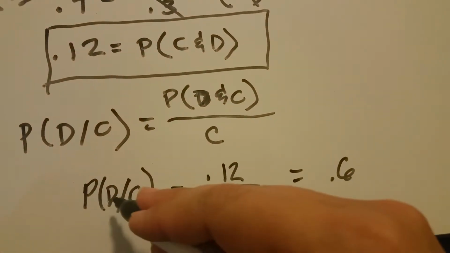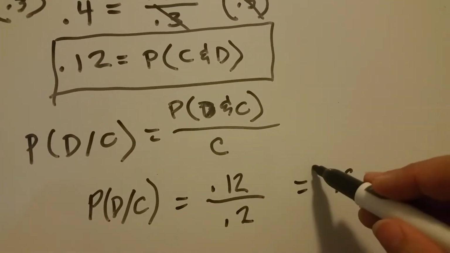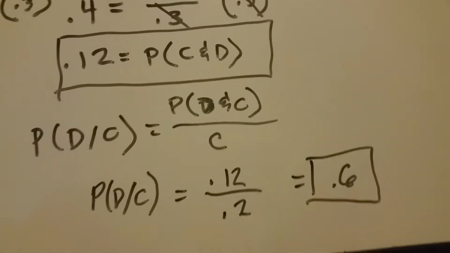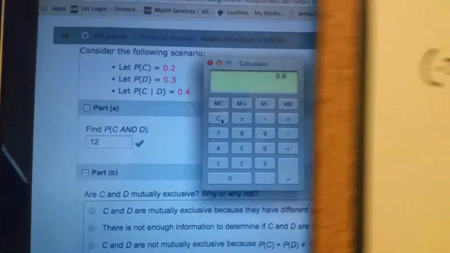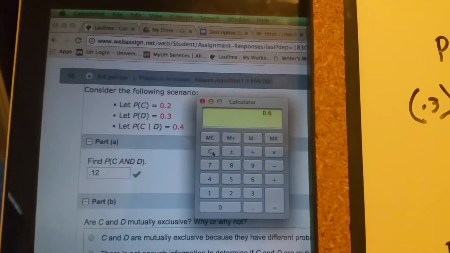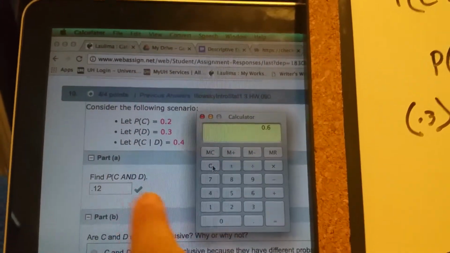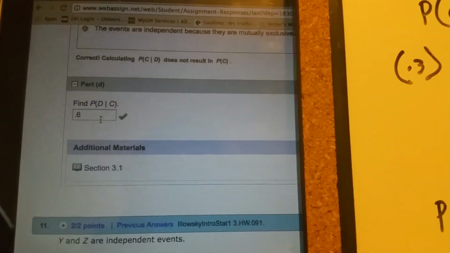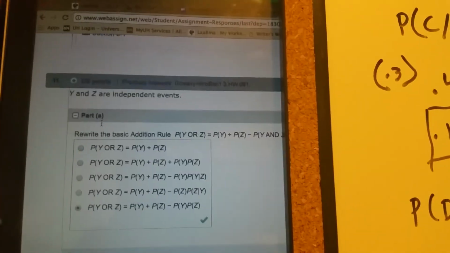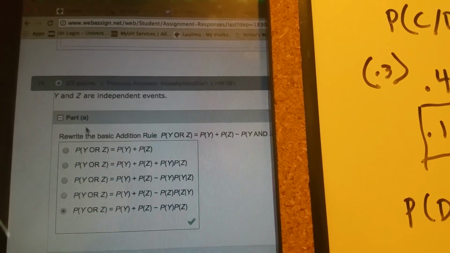Okay, so the probability of D given C is going to be 0.6. Again, take your numbers and do exactly the same thing I'm doing, even if it's different numbers. I'm pointing to you which numbers I'm choosing from, and you plug them in for yourself. This is just the basic idea of how you do it. So mine was 0.6, yeah? Okay, so I'm going to stop here. That was up to Question 10.